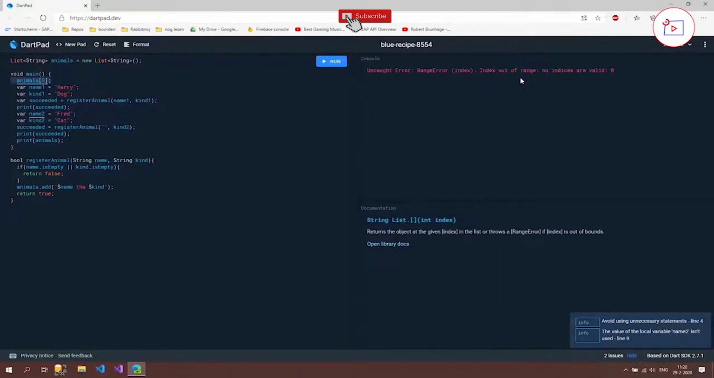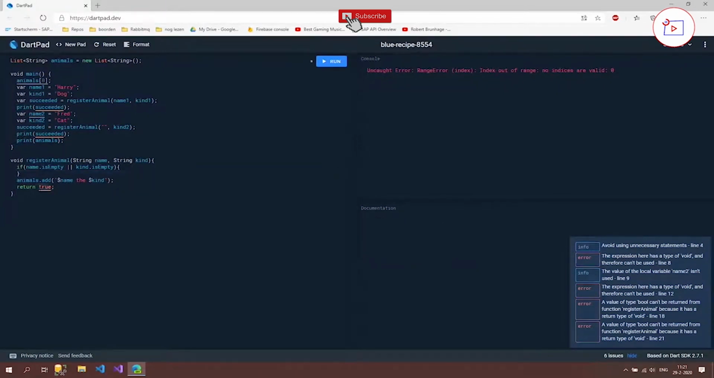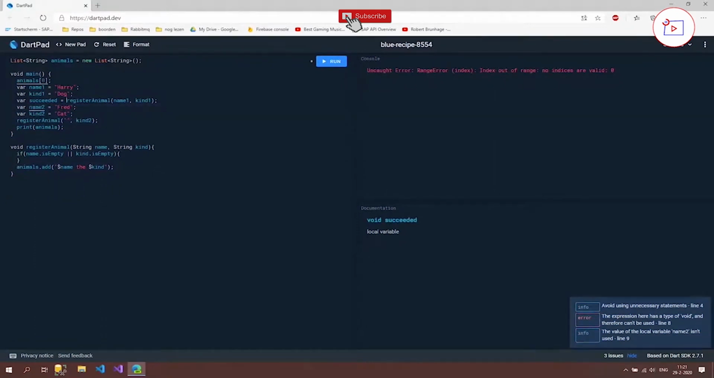So instead of this bool, which we are returning the whole time, I'm actually going to turn this into a void. And what is a void? Well, a void method is a method without a return value. So these return keywords can go away. Also this succeeded isn't necessary anymore, and we're just going to delete that because it's not going to return anything anymore.